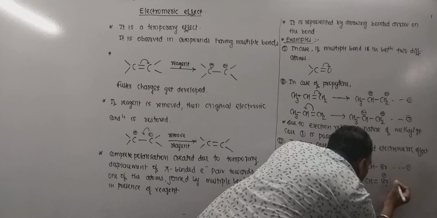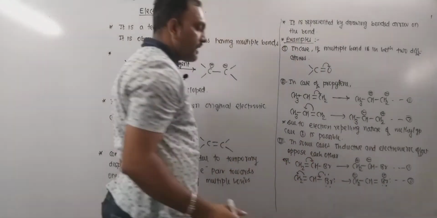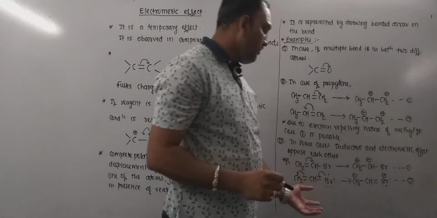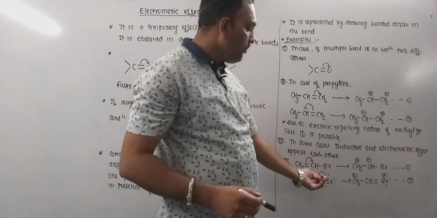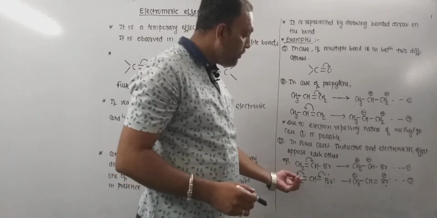Now what is happening right here is the conjugative effect. Why? Because the lone pair on bromine is in conjugation with the pi bonded electron pair.